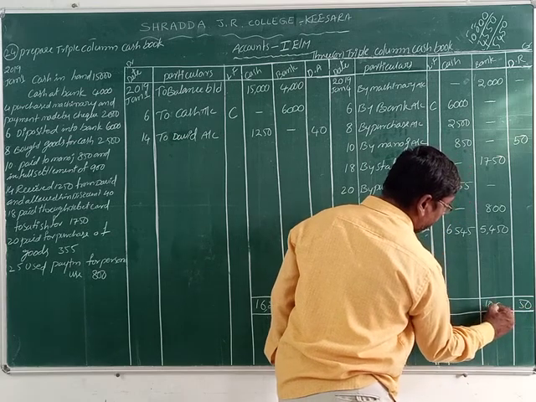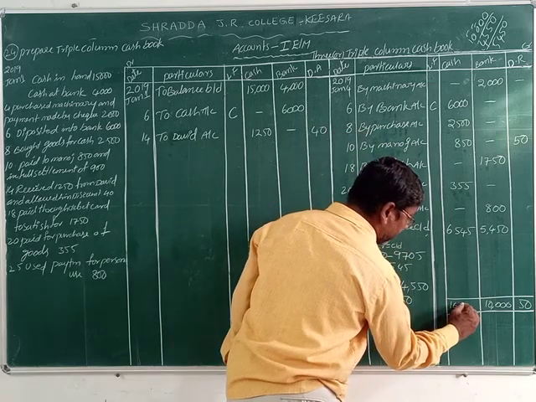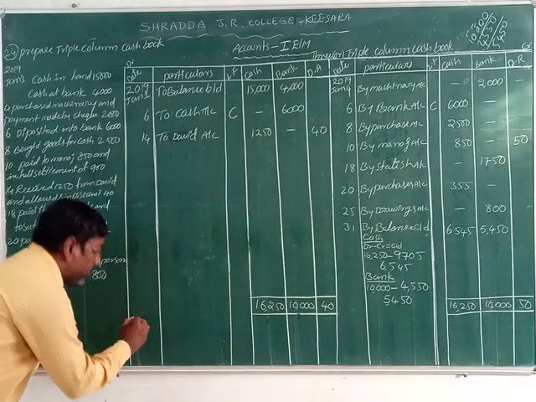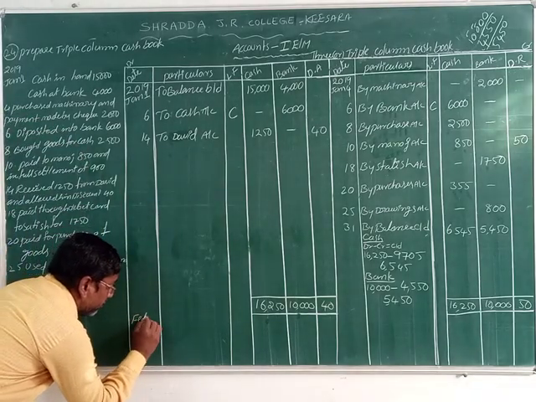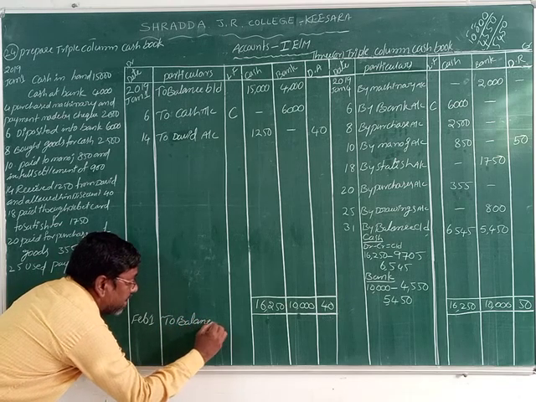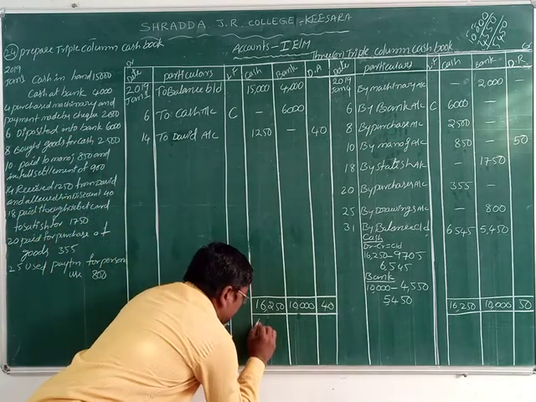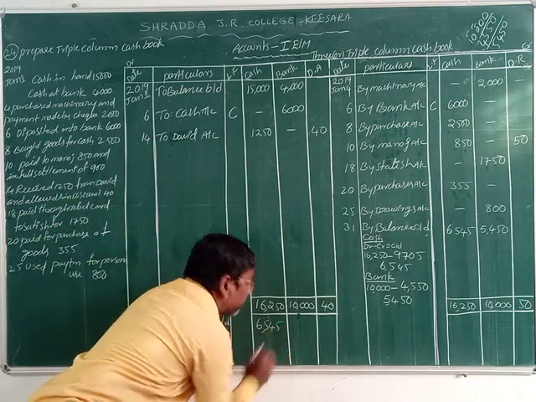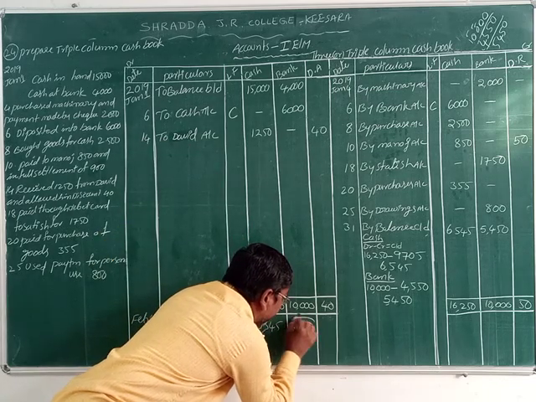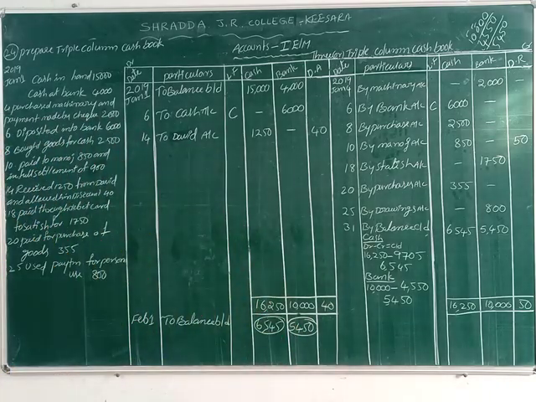Bank amount 10,000 and cash amount 16,250. Okay students, now we write February 1st, to balance brought down. Cash is 6,545 and bank is 5,450. Both are next month's opening balances.